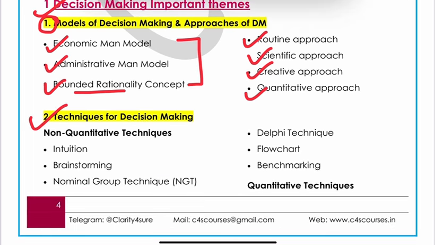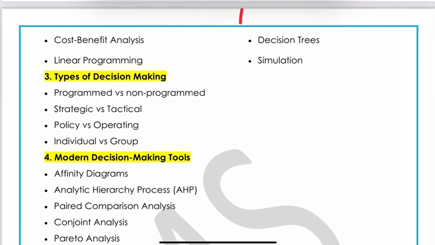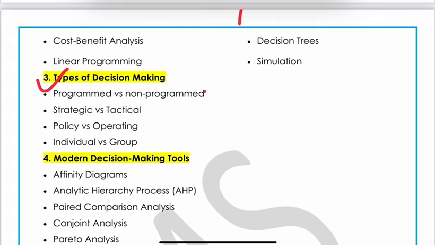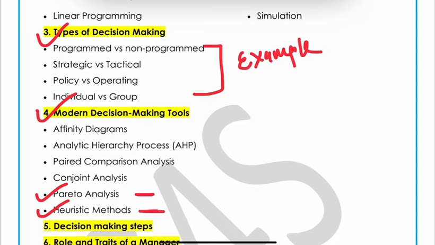Next, there are different techniques of decision making, like non-quantitative and quantitative. There are questions on these. Next, types of decision making. As I said, example-based questions are there from here, so go and have a thorough understanding of the types of decision making. Then there are different modern decision making tools. As I said, the Pareto heuristic is repeated so many times.